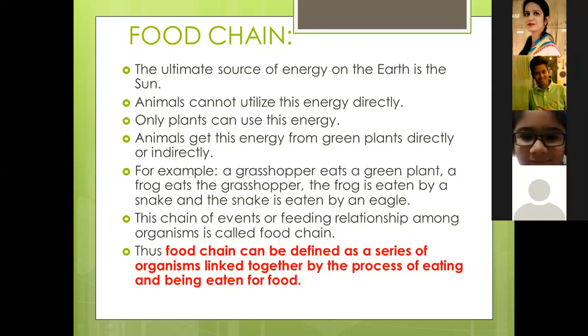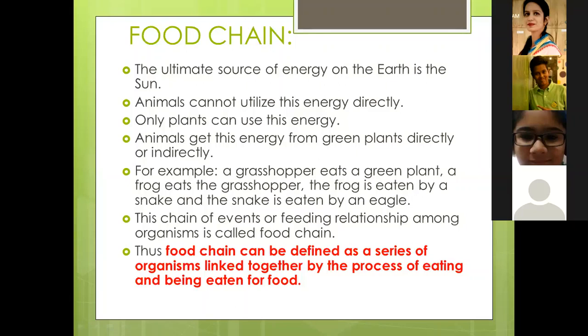What is the meaning of a food chain? Ma'am, it's like the chain in which all the animals are there, and it is mentioned who kills the animal, and then the animal is killed by whom. Yes. It is generally the chain by which we can see the process of eating and being eaten by someone. For example, a grasshopper is eating grass and that grasshopper is being eaten by a frog, frog is then eaten by a snake, and snake is then eaten by an eagle.